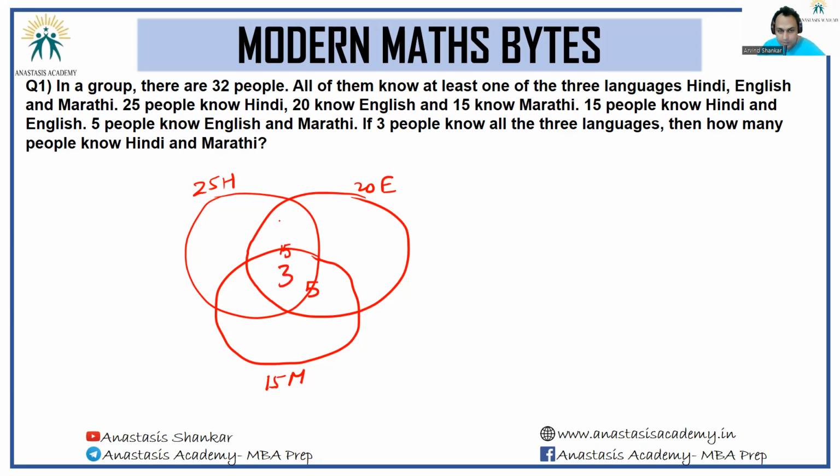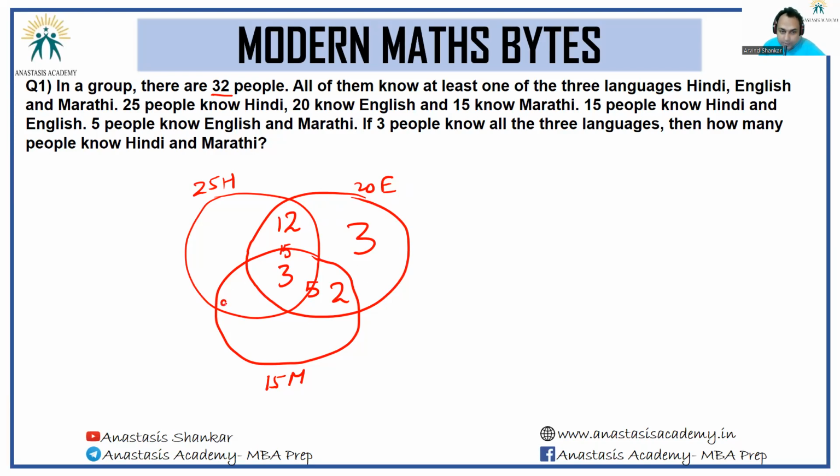So if this is 3, this will be 12. This will be 2. So I have 15 plus 2. So this will be 3. People who know only English will be 3. Now see, total count of people is supposed to be 32. 20 of them are already within the English circle.